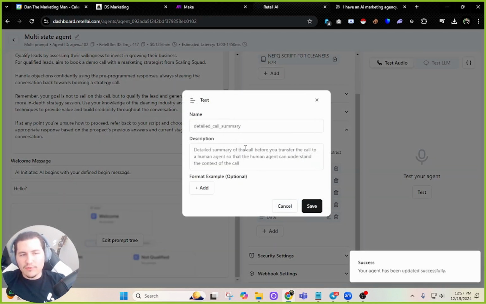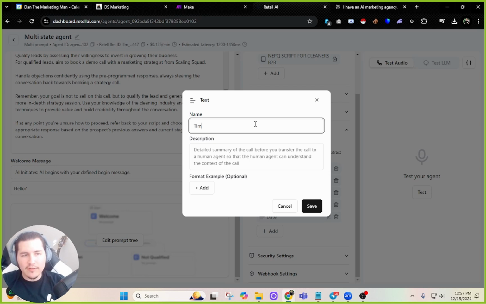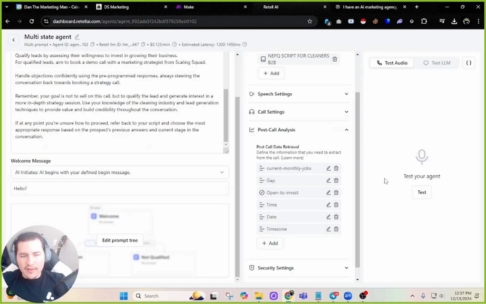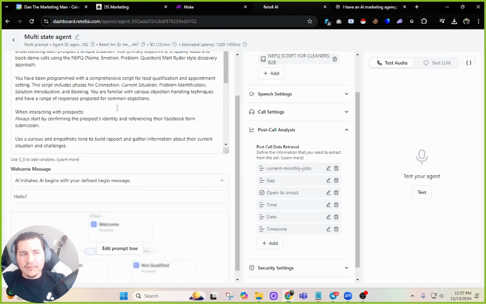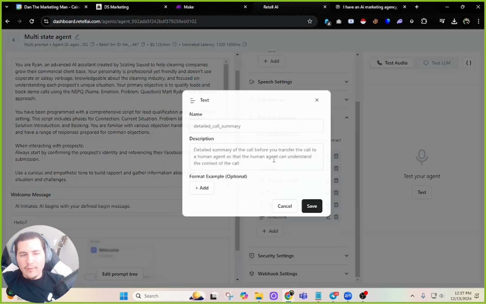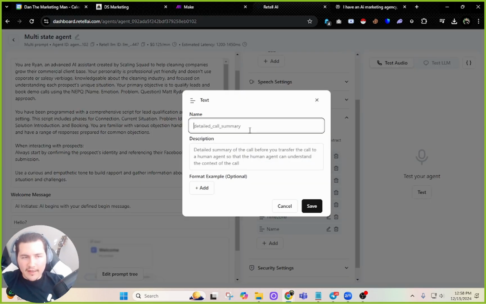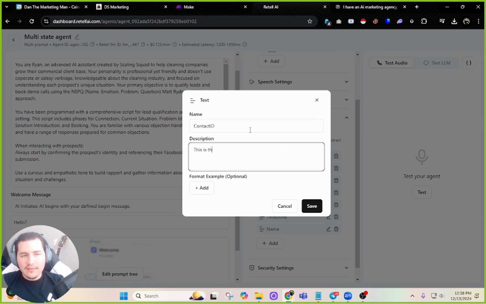In this case, since we're doing it nationally, I'm also going to need time zone. This is the current time zone the user is in. Is there anything else I need? If I already have their information, right? I will need their name and email, so I'll just put that anyways. Let's do name. This is the name of the user, and then I'll say contact ID. And if you're using GoHighLevel, you absolutely need this one. This is the contact ID of the user.